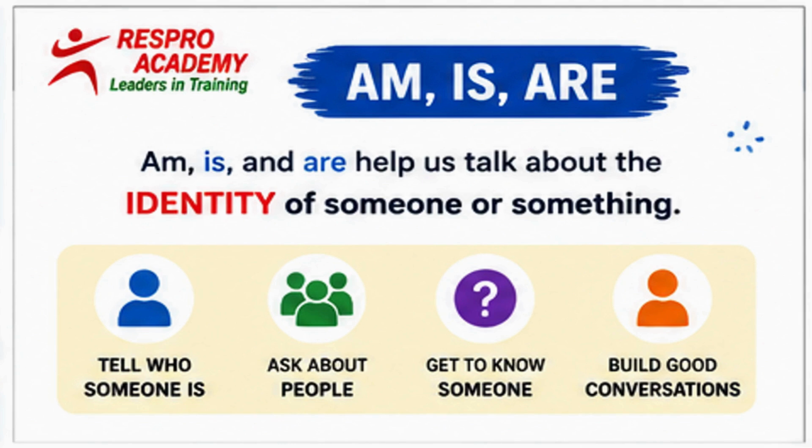Excellent. When do we use is? We use is with he, she, it. And when the subject is one person, then we use is. Let's understand where we use are. We use are with subjects like you, we, they, and when the subjects are more than one person or thing, we use are.